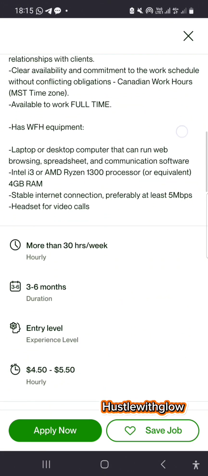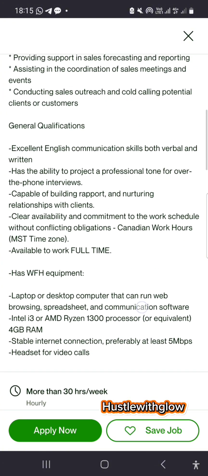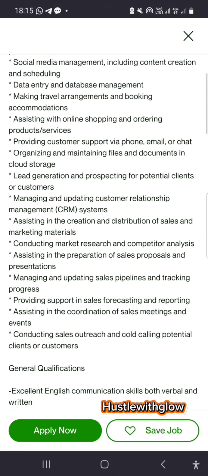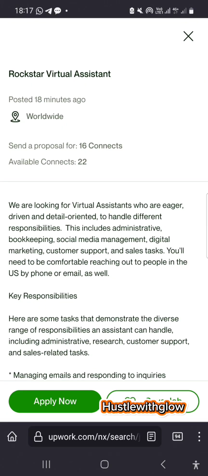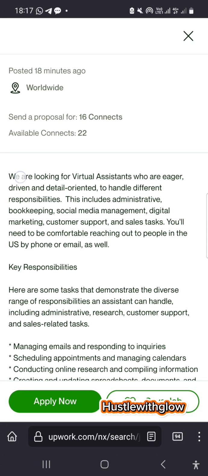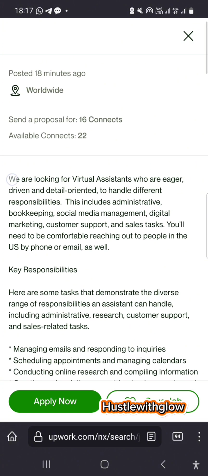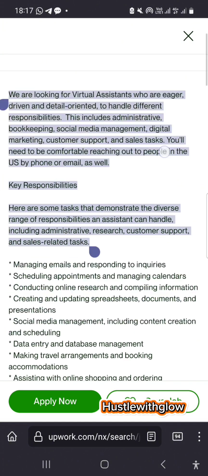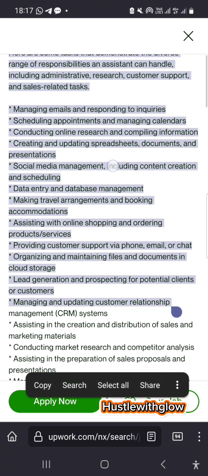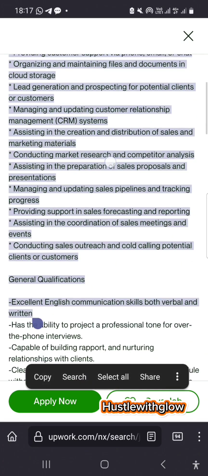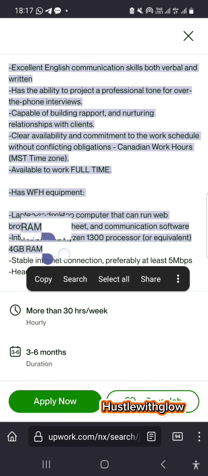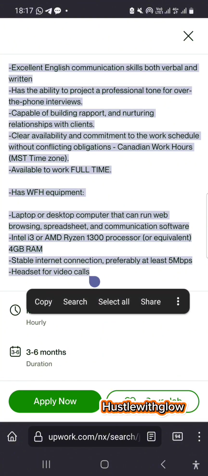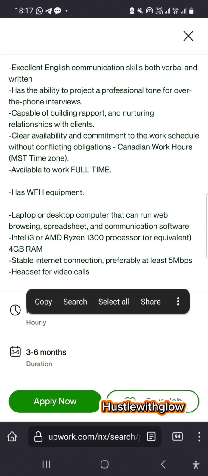But then, if it looks like what you need to do, the next thing is to craft your proposal. This is the fastest way you can write your CV. You can write your proposal. So what I do is I copy all this. You see this? I copy all this. Watch what I'm doing. Okay. Now I don't stress myself so much in all this. All right. I copy all this. I think this is where the whole thing stopped.